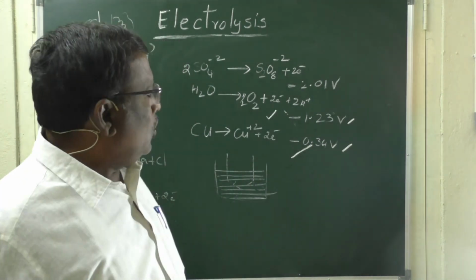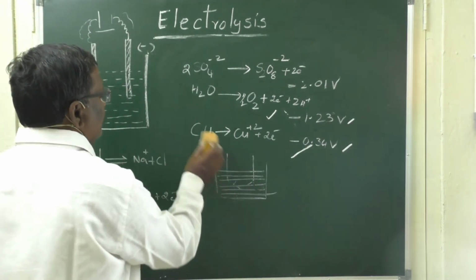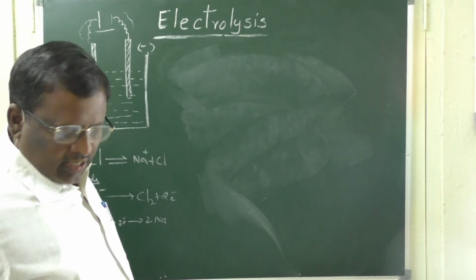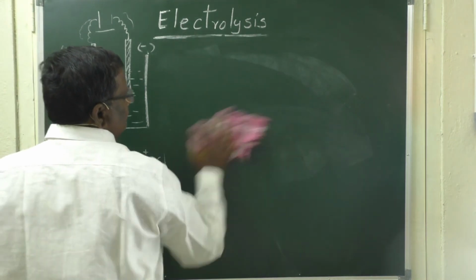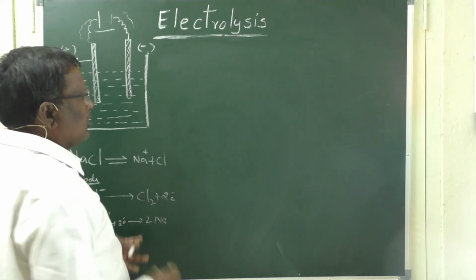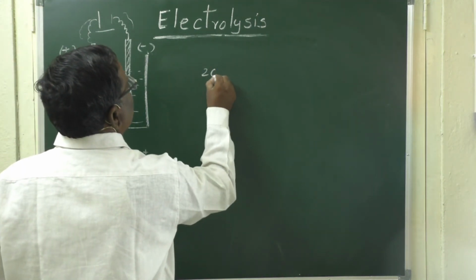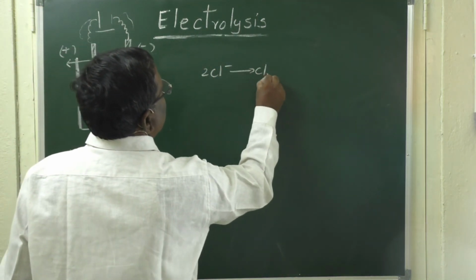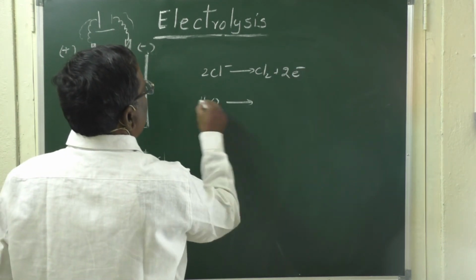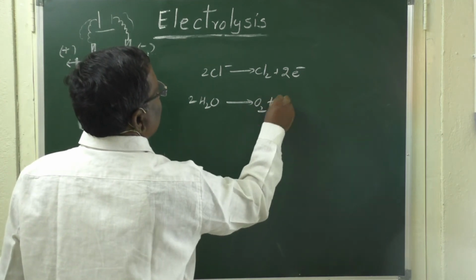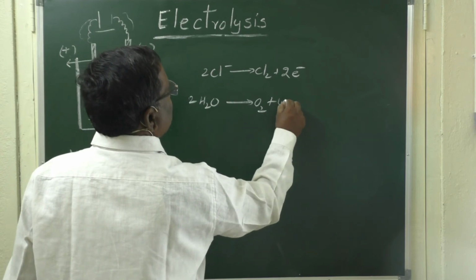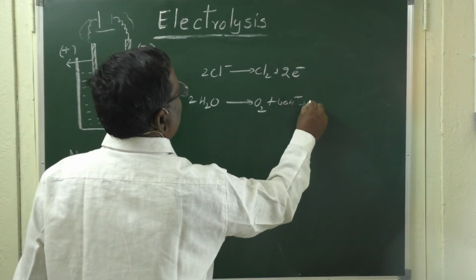For example, in the electrolysis of aqueous NaCl, the possible reactions are 2Cl minus gives Cl2 plus 2e minus, and 2H2O gives O2 plus 4H plus plus 4e minus.